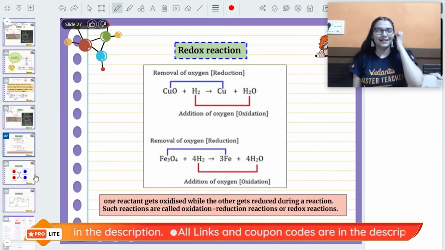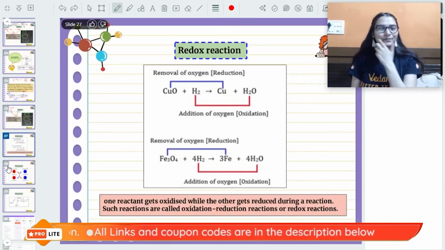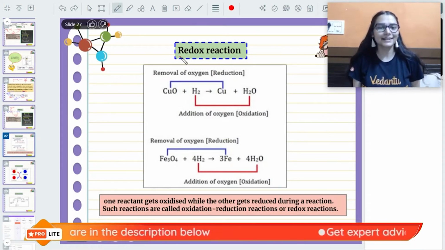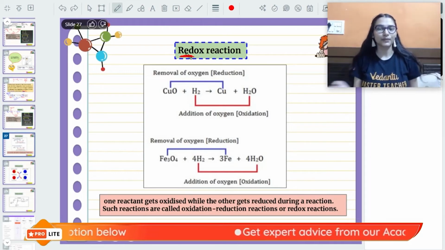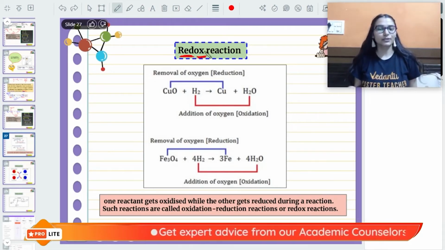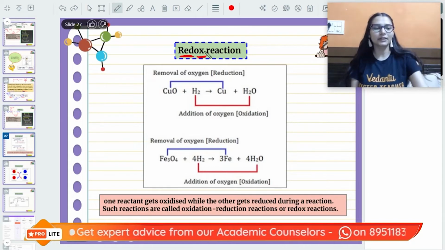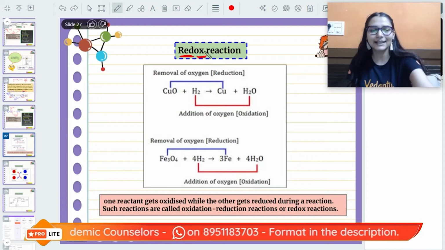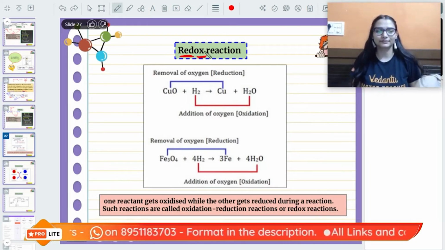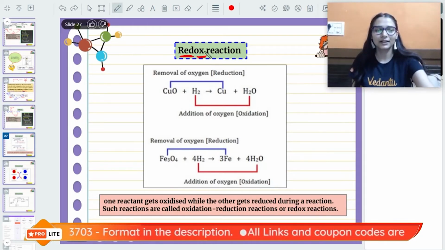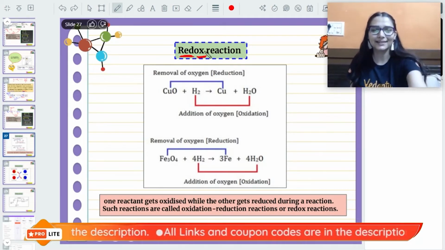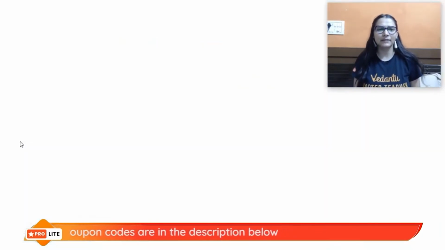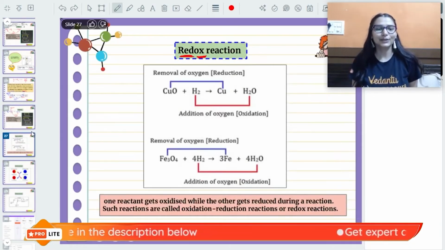Easy peasy it was. So now we have a reaction that is a redox reaction. So how do we define redox? Red is coming from the word reduction. Ox means oxidation. So this is the reaction where oxidation and reduction are taking place simultaneously. Okay, it's like all together. Yes or no? Yes. Reduction and oxidation take place simultaneously in the same reaction. Now you will say, ma'am, we are confused. Can you take an example?